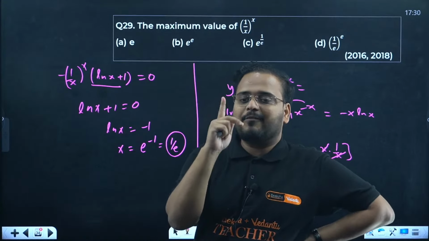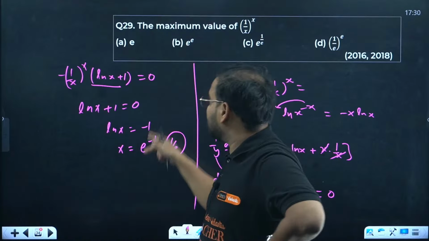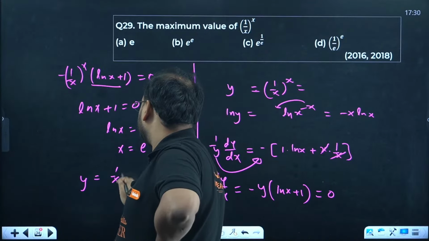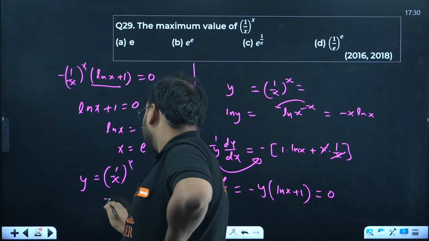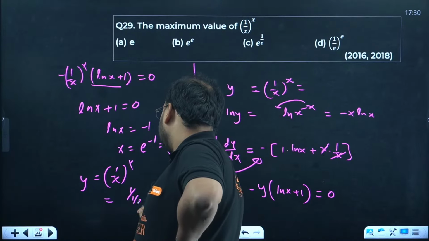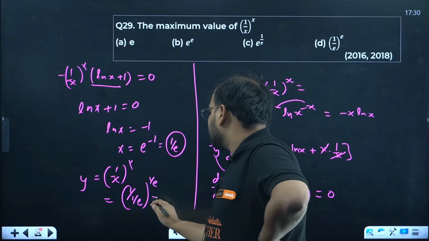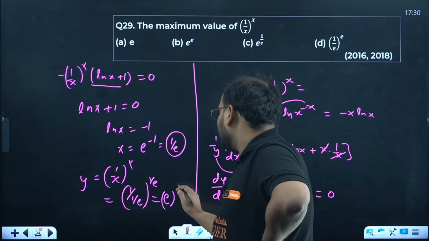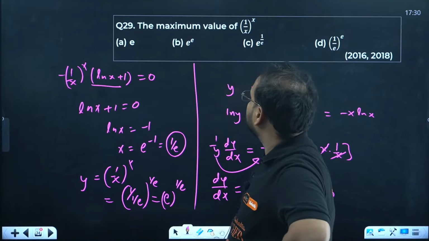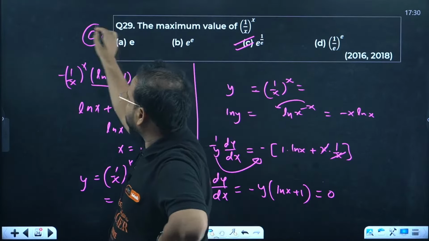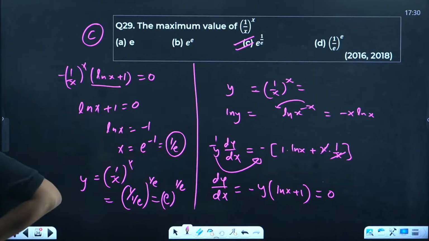In this question we have only one critical value, so we put that in the function. The function was 1 by x power x, so we get 1 by e power 1 by e, that is e inside and 1 by e outside. That's option C.